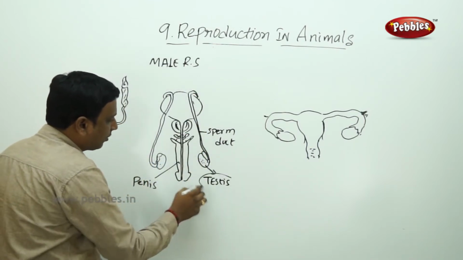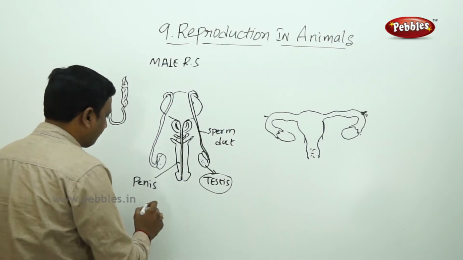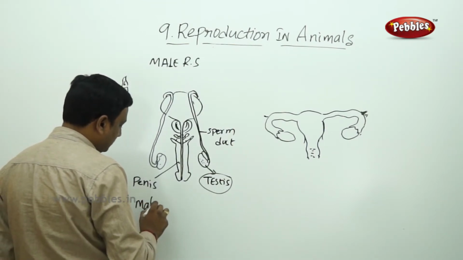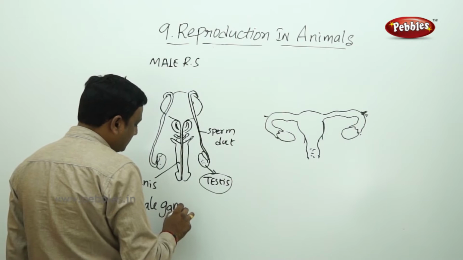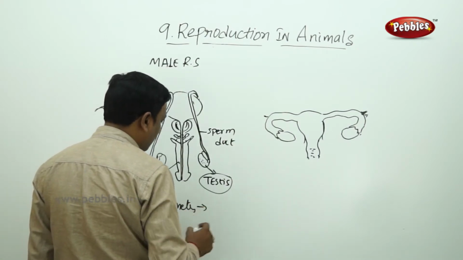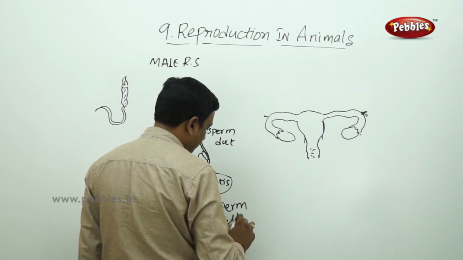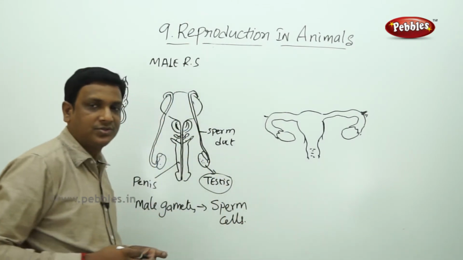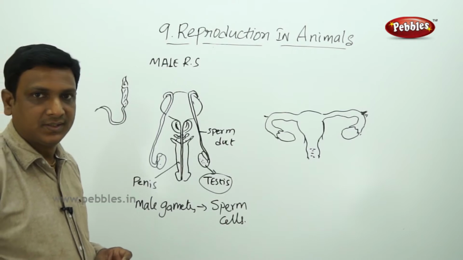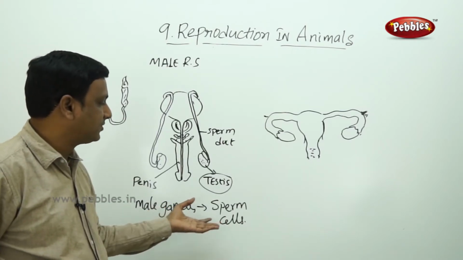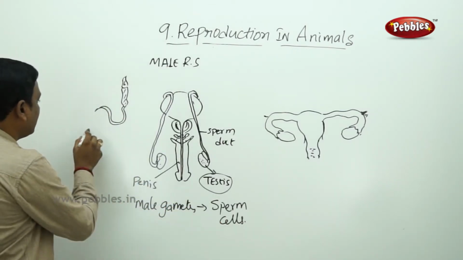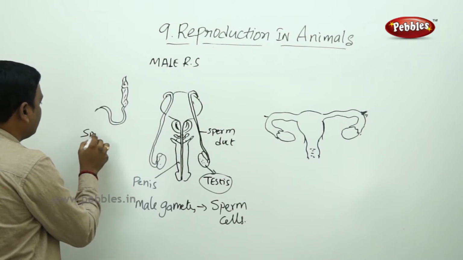So testis is the organ in which the male gametes are produced. The male gametes are also called sperm cells. They are produced in a large quantity. Millions of sperm cells are produced at a time, and here we can see the structure of a sperm cell.